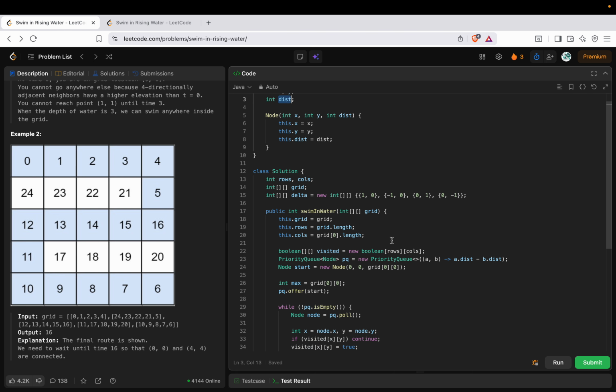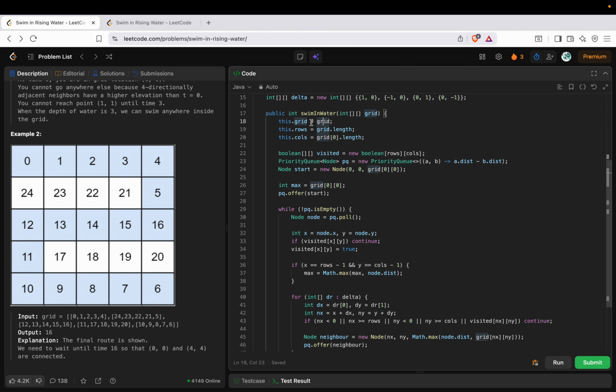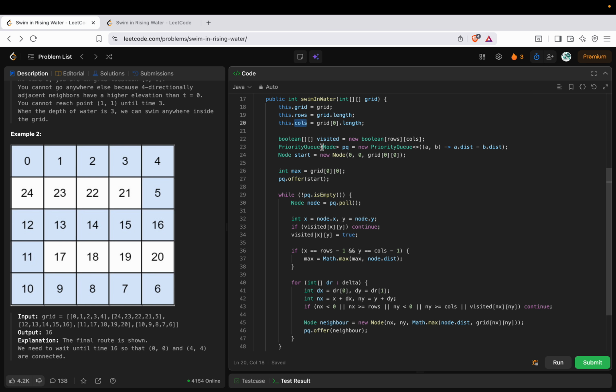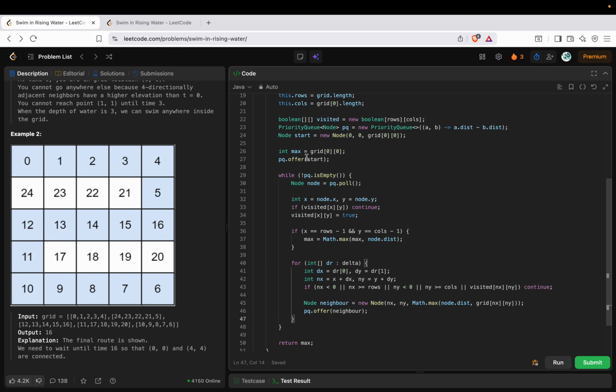Now I just defined a few parameters over here. One is rows, columns, the grid, and the delta. Delta will help me to navigate in all the four directions. You will see as we go through the code. So I just populated all the parameters with the class fields, mapping the grid, the number of rows we have and the number of columns we have. And I have also defined a pretty standard Dijkstra algorithm using a priority queue, which is like BFS.